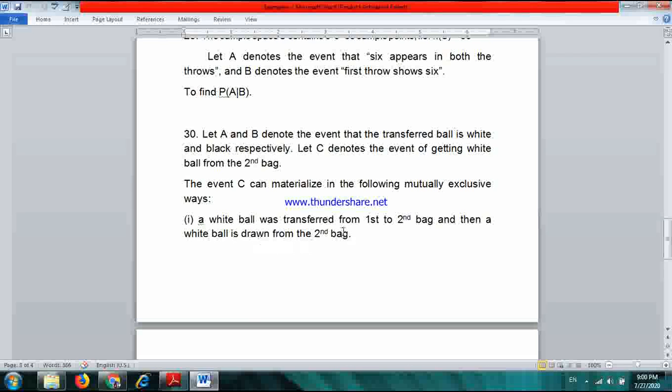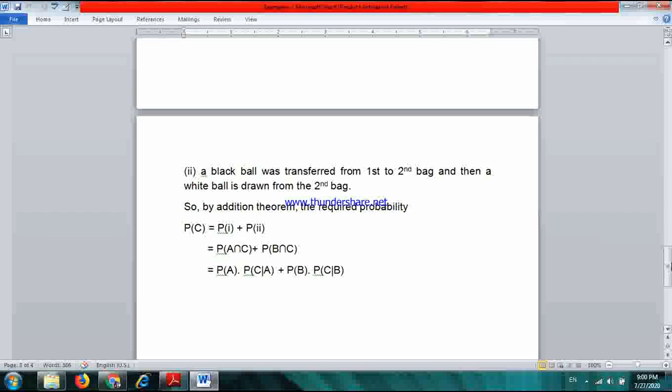A white ball was transferred from the first bag to the second bag, and then a white ball is drawn from the second bag. Or a black ball was transferred from the first bag to the second bag, and then a white ball is drawn from the second bag.